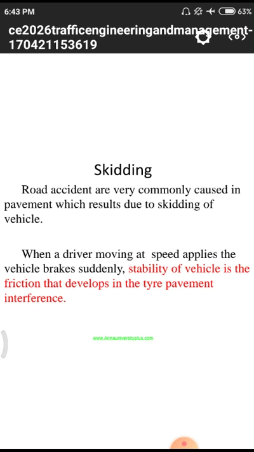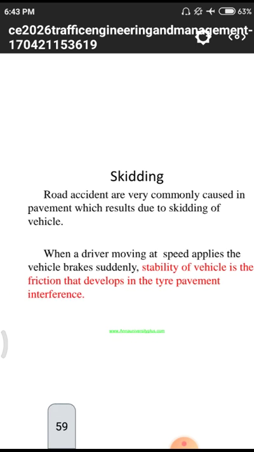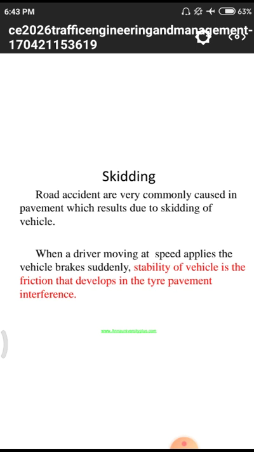We have to observe and understand those quantities of knowledge with our subject. We need to interrelate, which results in skidding. That means whenever we stop our vehicle at a particular distance with a sudden application of brakes, our vehicle has to skid. Why? Because the force is not directly converting into zero position. It will move from a higher point to a lower point over a particular duration, and that duration helps here for the skidding of a vehicle.